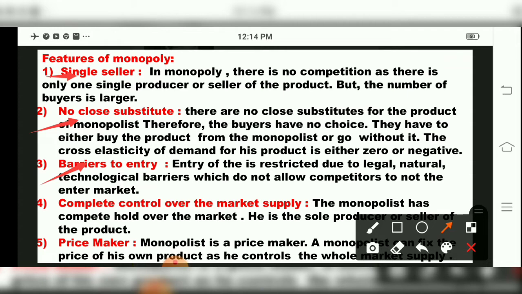Say any legal, natural, technological barriers which do not allow competitors to enter the market. Now, in a monopoly market, children, entries will be legally restricted. When you have permission, only then can you enter the market. Monopoly. Now, a simple example. See what I will tell you.